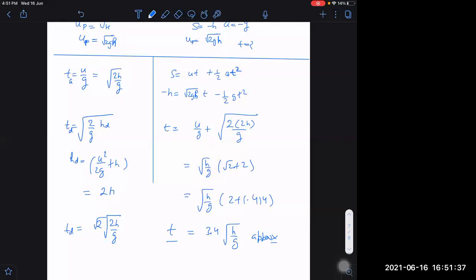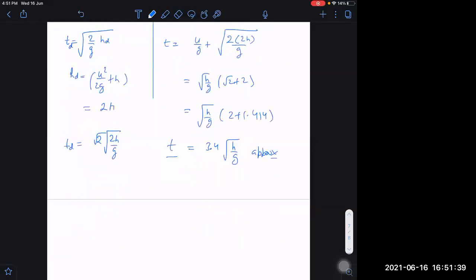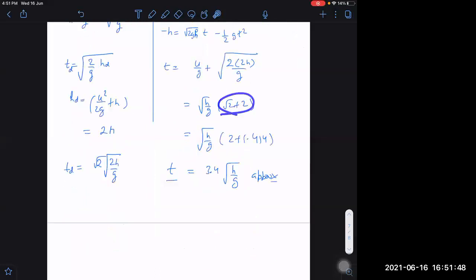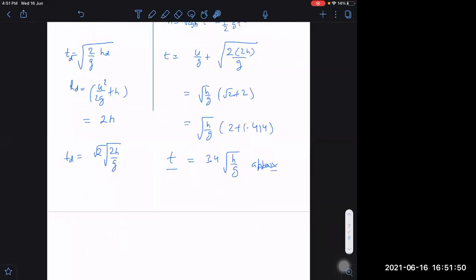Understood. Last time I thought I committed some calculation mistake. Up to this it was right only. Up to this also it is right. Everything is right only. I don't know here what I did. I was writing 3 times. That was wrong. Okay.